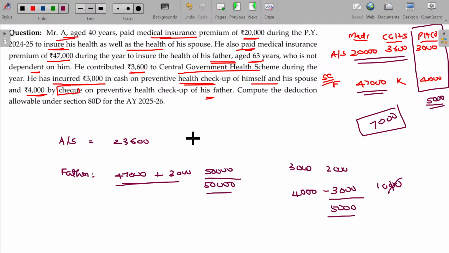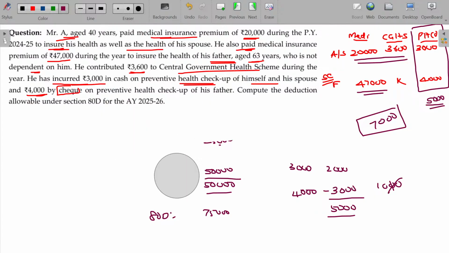Though you can claim 2,000 rupees for A himself, the limit is only 25,000. Maximum 25 means the balance left amount to be claimable is only 1,400. You understand? So the deduction under section 80D in overall case being 75,000. Okay, this is how you can calculate easily.